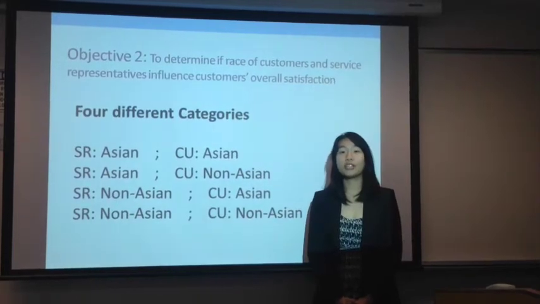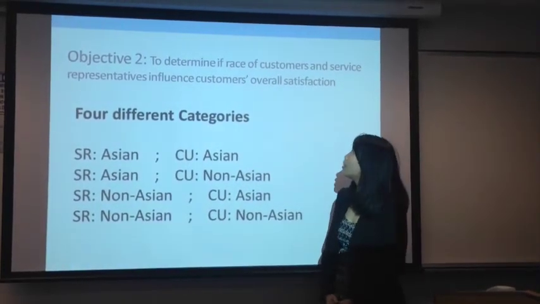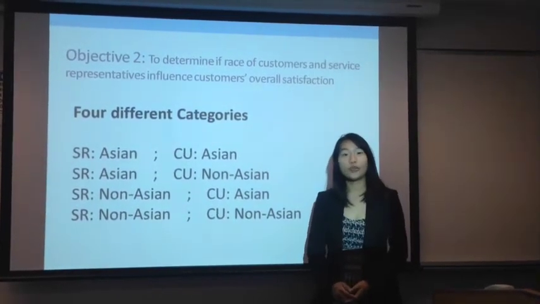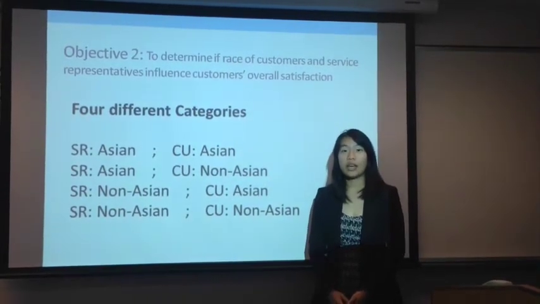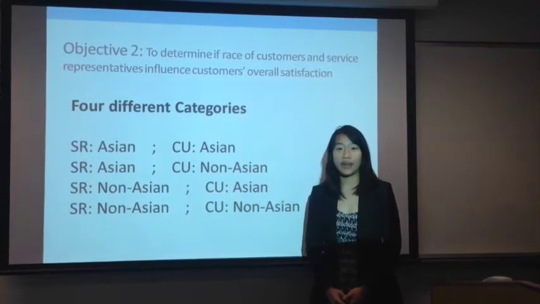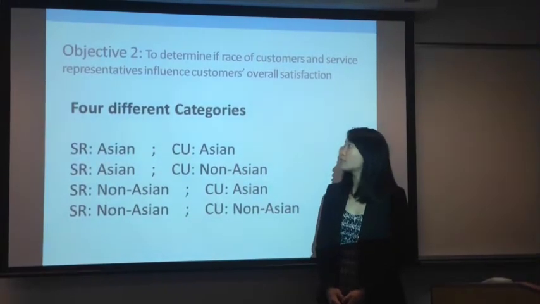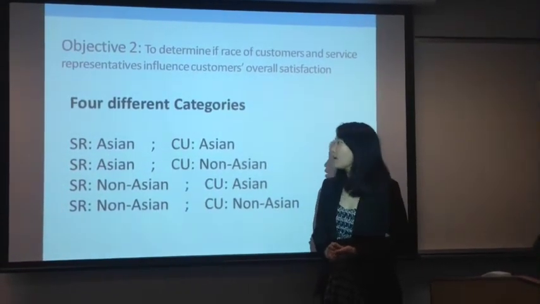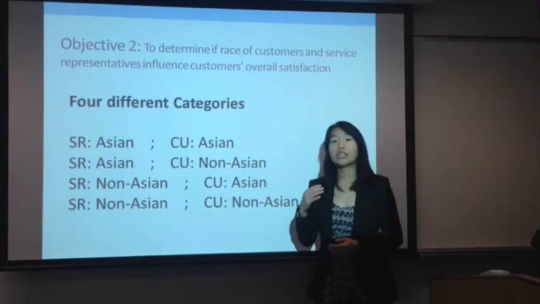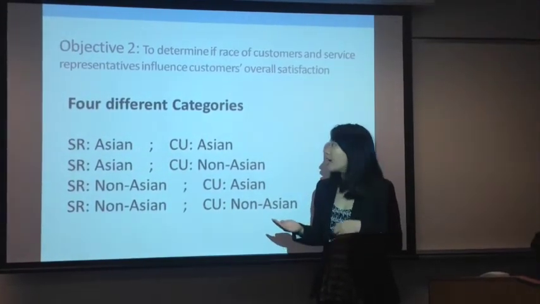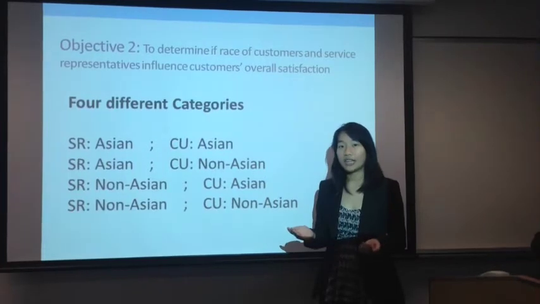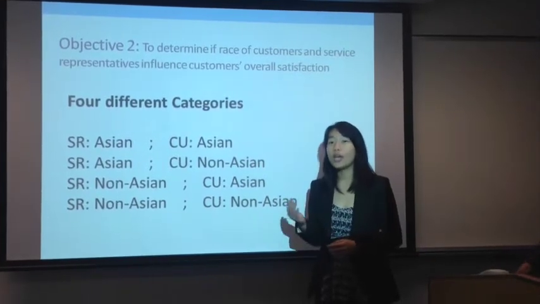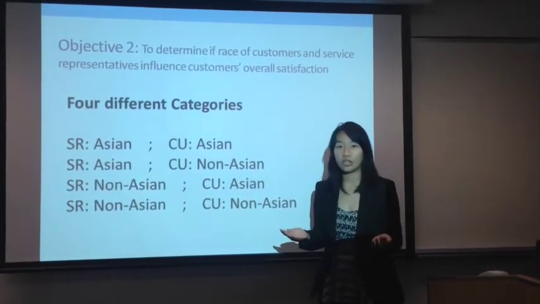Our group's second research objective was to determine if the race of customers and the race of service representatives affected the customer's overall satisfaction. Our group determined that there were 4 different categories under this research objective. First of all, whether the service representatives were Asian and the customers were Asian. Second, if the service representatives were Asian and the customers were non-Asian.